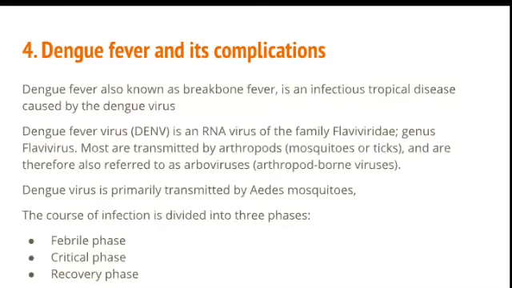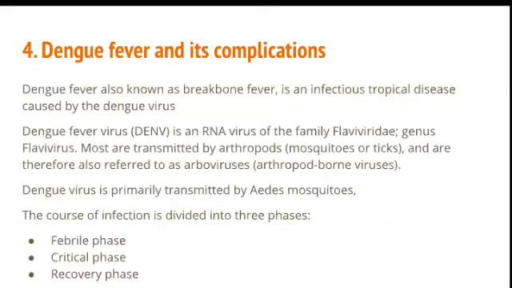So what is dengue fever? It's known as break bone fever. It is an infectious tropical disease caused by dengue virus. The dengue fever virus is RNA virus from the family Flaviviridae and the genus Flavivirus. It is transmitted through arthropods, especially mosquitoes. The name of the mosquito is Aedes mosquito.